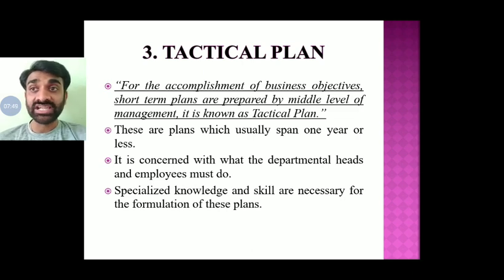Sub-divisional goals. Each department is going to have its own goal. The production department needs to produce 2000 units. Sales is going to sell 2000 units. Marketing is going to spread awareness about the product, right? So different departments, different goals, and the span of those will be 1 year. That is a short-term plan.